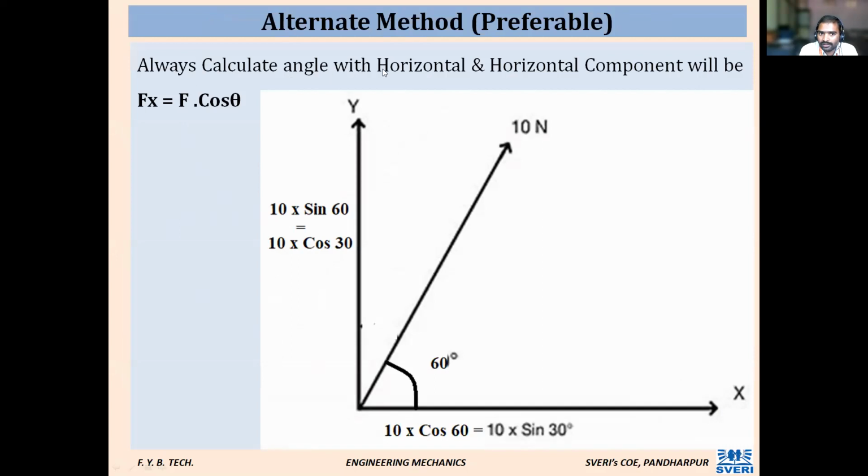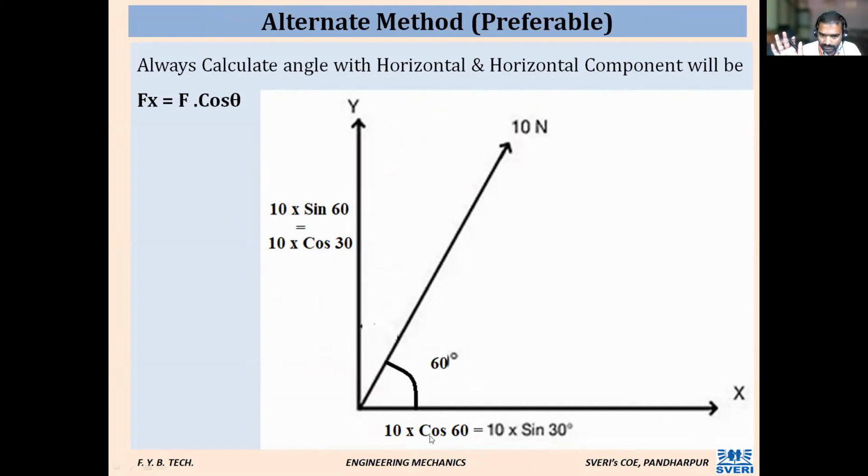Always calculate the angle with horizontal, and the horizontal component is 10 cos 60, as we wrote. Or if you use 30 degrees with the vertical, you can write 10 sin 30. If you take the vertical angle, write 10 sin 30 for horizontal; for horizontal with horizontal angle, write 10 cos.